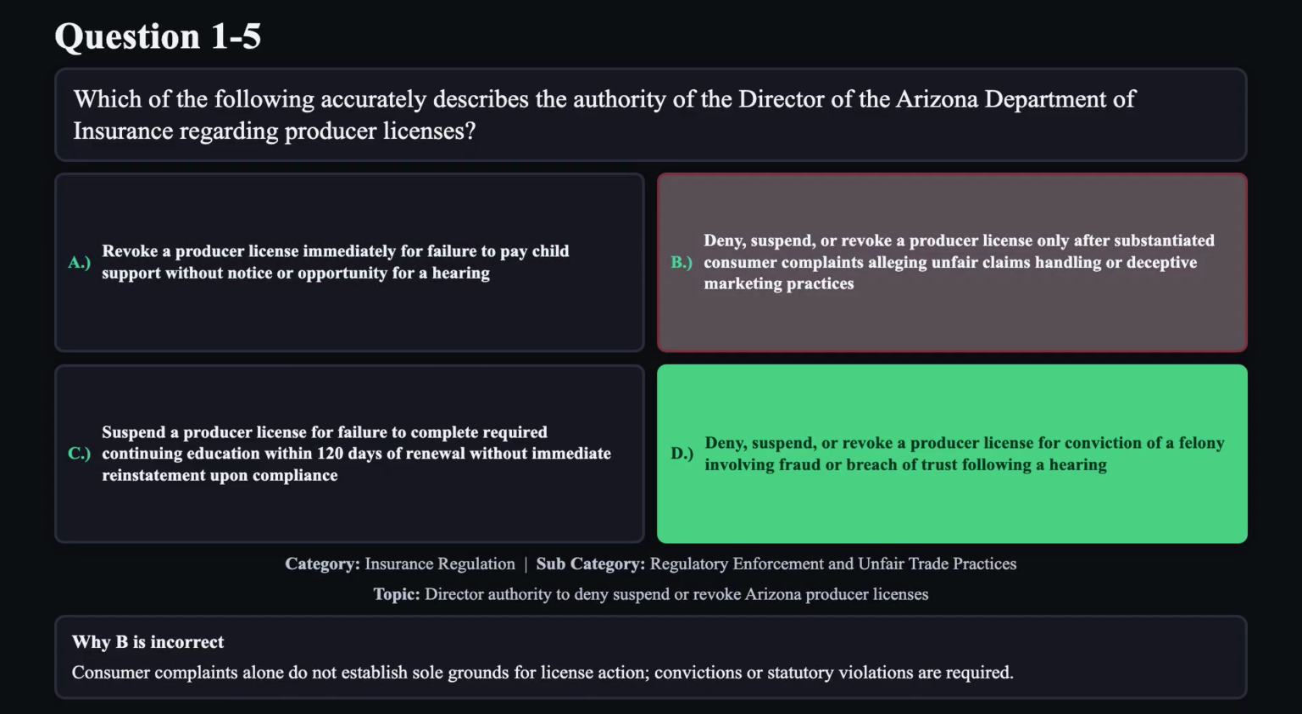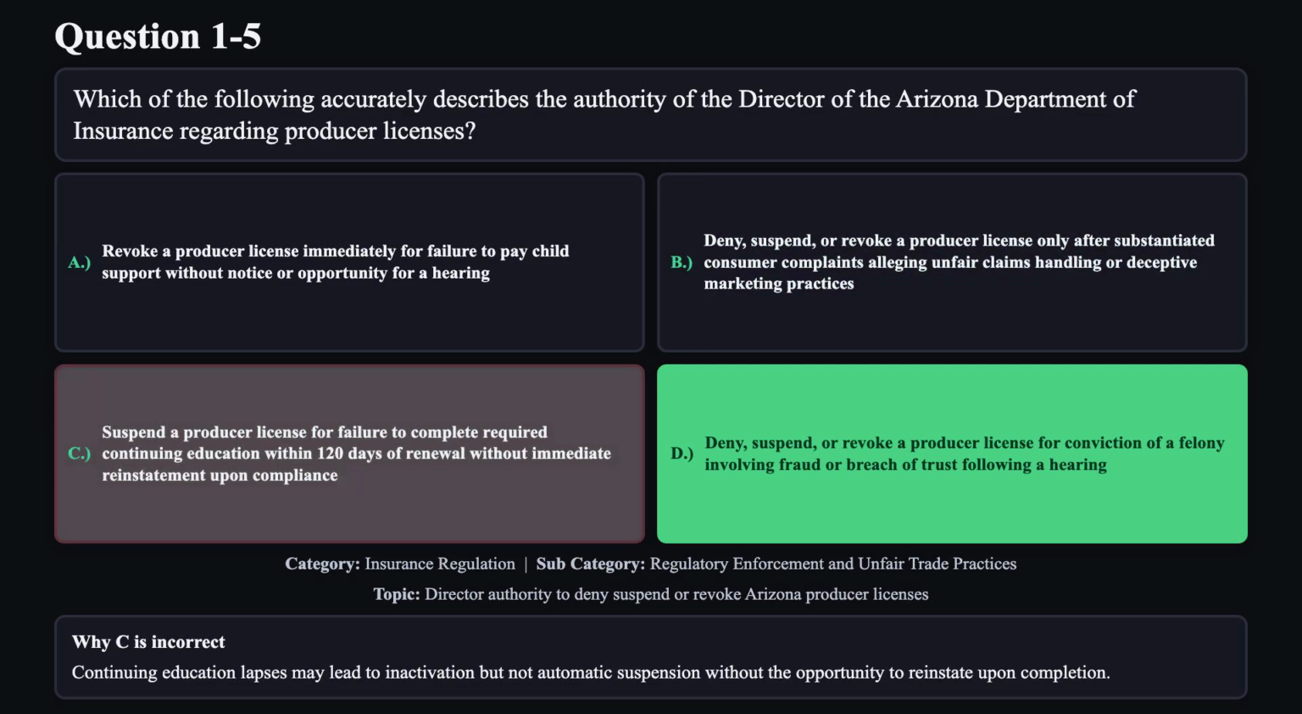Reason B is not correct. Consumer complaints alone do not establish sole grounds for license action. Convictions or statutory violations are required. Reason C is not correct. Continuing education lapses may lead to deactivation, but not automatic suspension without the opportunity to reinstate upon completion.